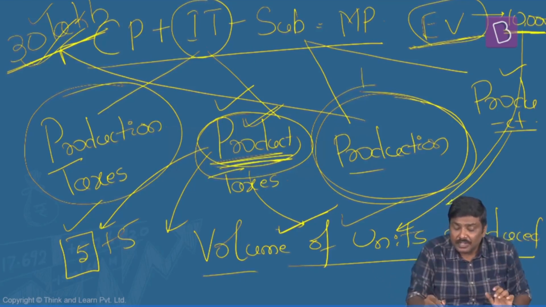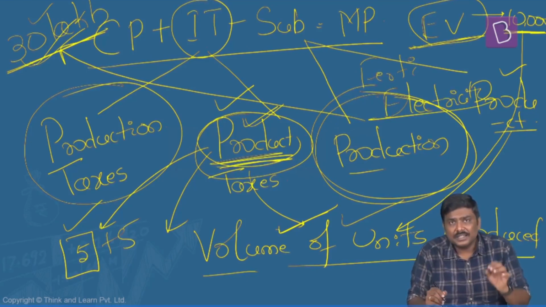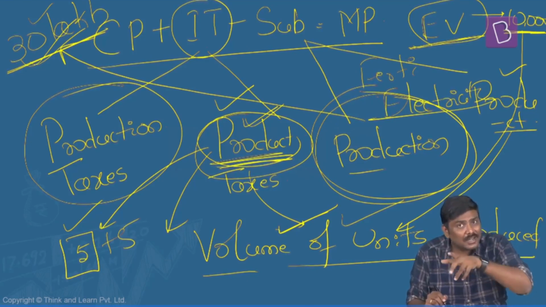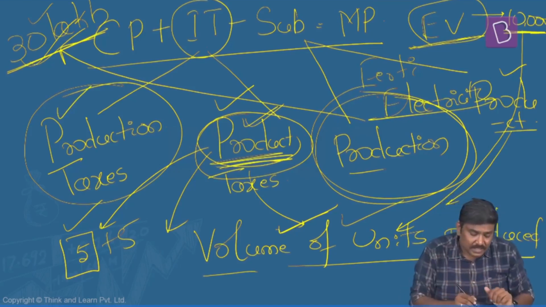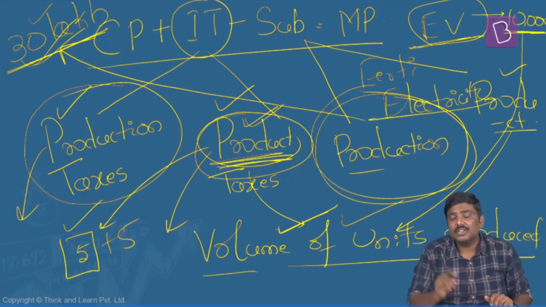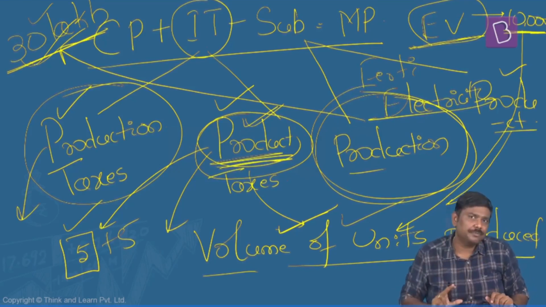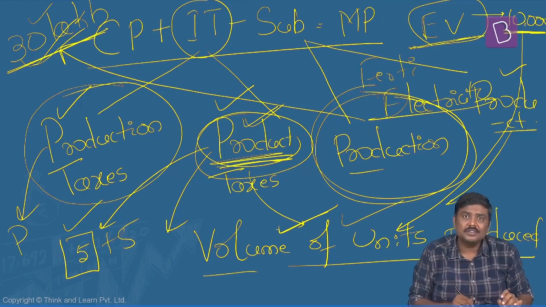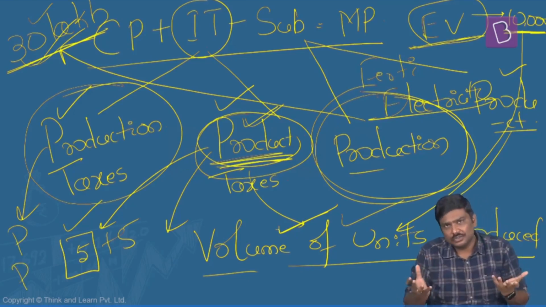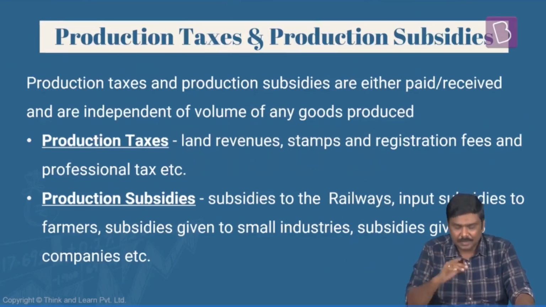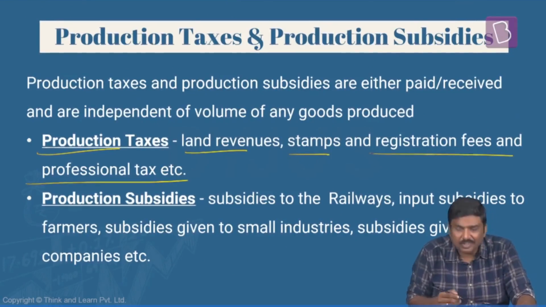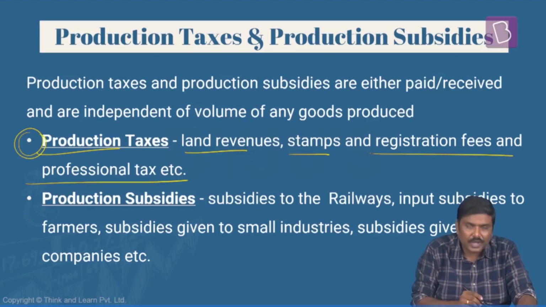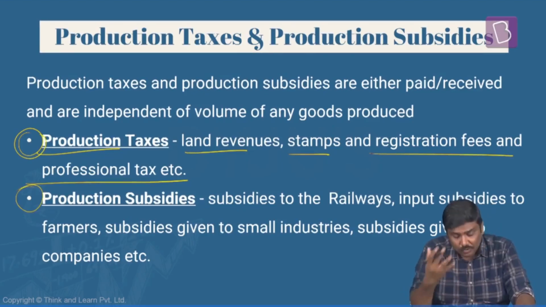For example, fertilizer subsidy, electricity subsidy. Generally, these kinds of subsidies given by the government are not connected to the volume of production. On the other hand, production taxes are taxes paid by the manufacturers which are independent of volume of production. Example, professional taxes, property taxes, and so on. Same thing I've given in the explanation here: production taxes, land revenues, stamps, registration fees, professional taxes, etc. Again, no connection to volume of production.